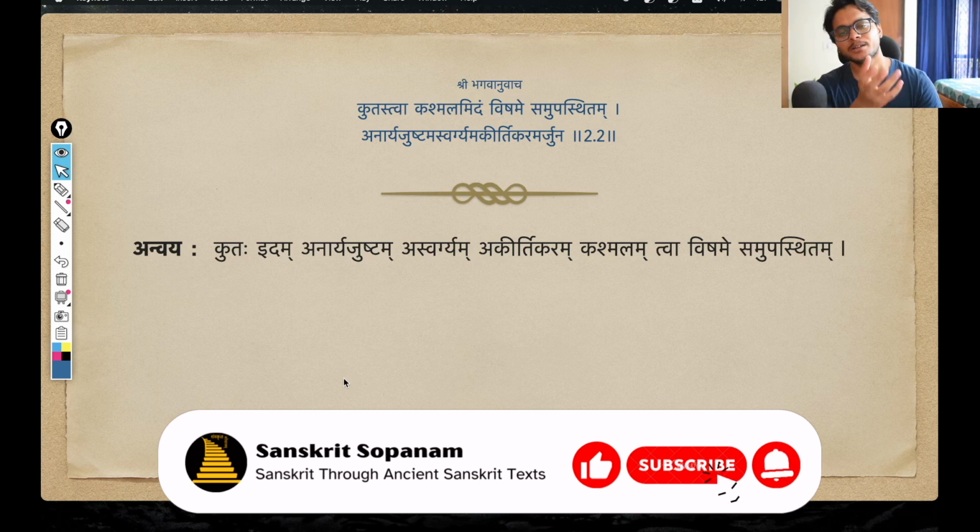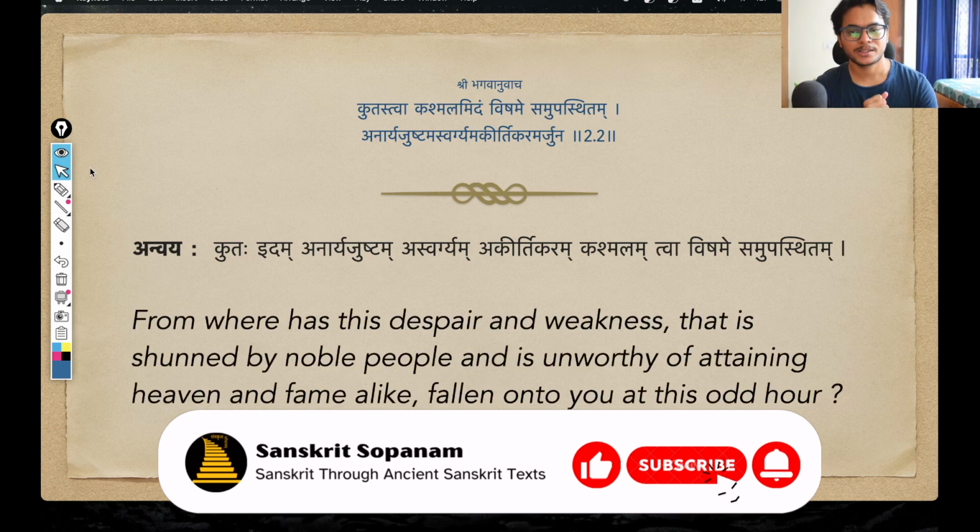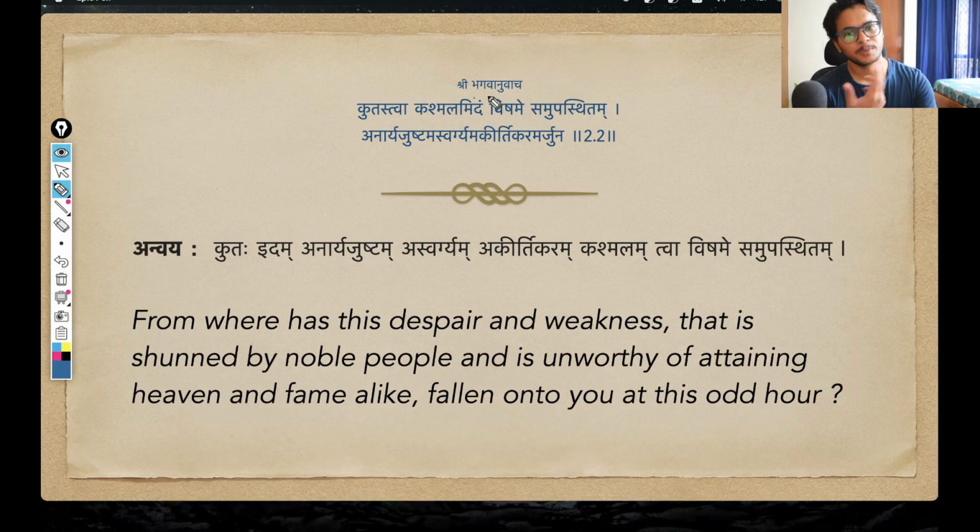We have finally arrived at the Anvay section of the shloka. Let me open the translation also. As we discussed in the beginning of the shloka, Shri Bhagavan Uvacha, Shri Krishna said, because from now on these dialogues are being said by Shri Krishna. So Shri Bhagavan Uvacha, Shri Krishna spoke. That is the starting. And then you have this word Kutaha. Kutaha simply means from where. This is an indeclinable, an avyay.